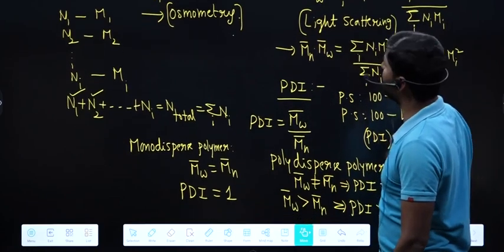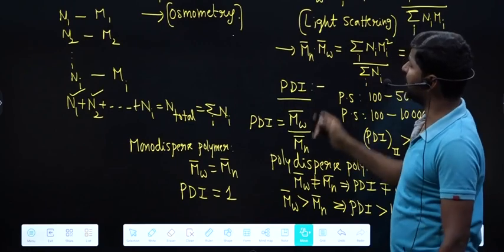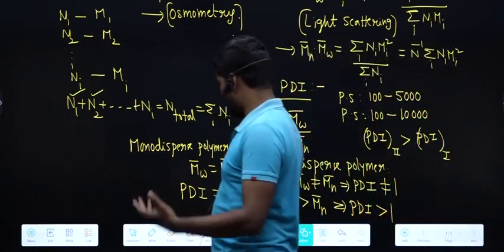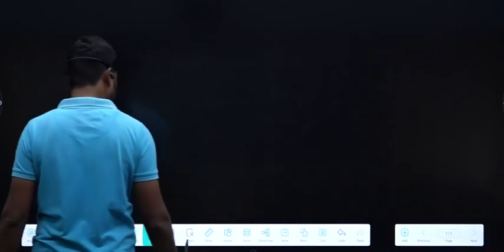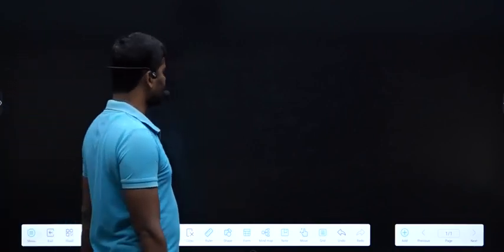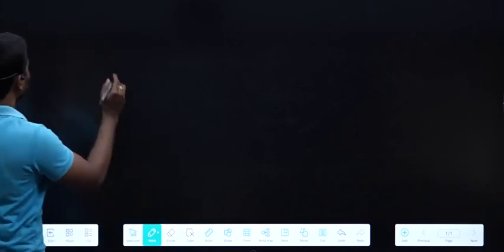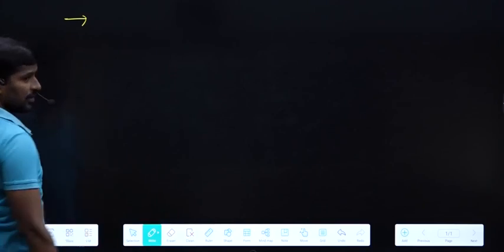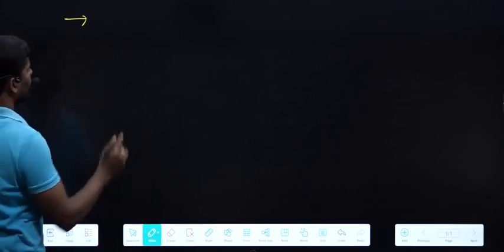So mainly you concentrate on these three concepts from polymers, and other than this you may study the different types of polymers. You follow Puri Sharma, where different types of polymers are clearly given. You may study that. Okay, and some other concepts I am giving here. Next, some more concepts you may focus on if you have time.